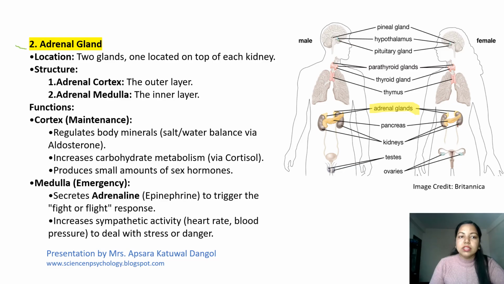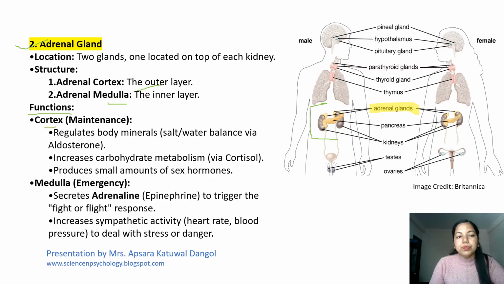Number two, the adrenal gland. As you can see in the figure also, it is located on top of each kidney. There are two glands, one located on the top of each kidney. Talking about the structure, the outer layer is called the adrenal cortex and the inner layer is called the medulla. The function of the adrenal cortex is usually maintenance, while the inner layer, the medulla, usually plays a role in